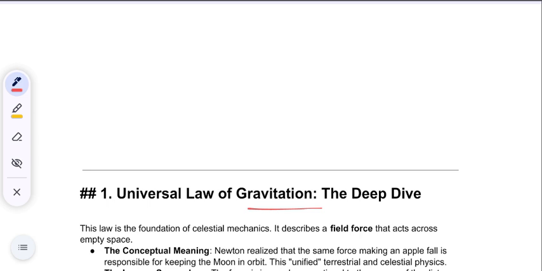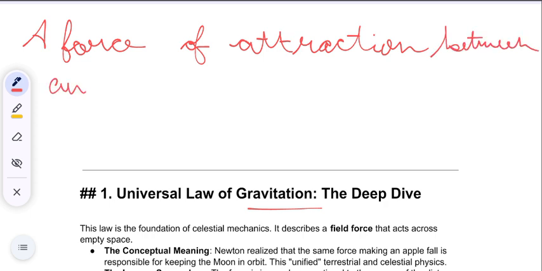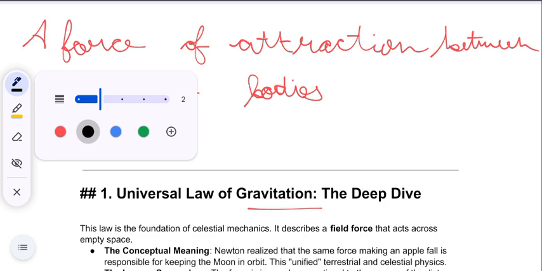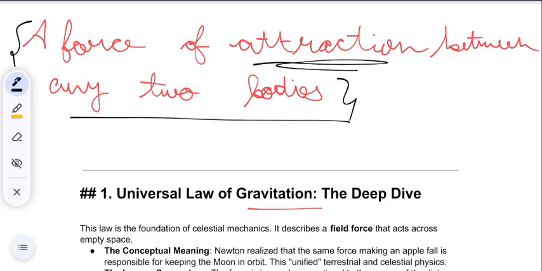Gravity can be defined as a force of attraction, okay? A force of attraction between any two bodies. Okay, this is the definition of gravity and gravitational force. It is the force of attraction between any two bodies.